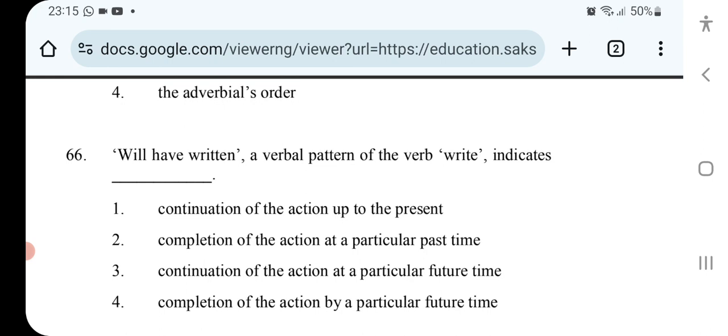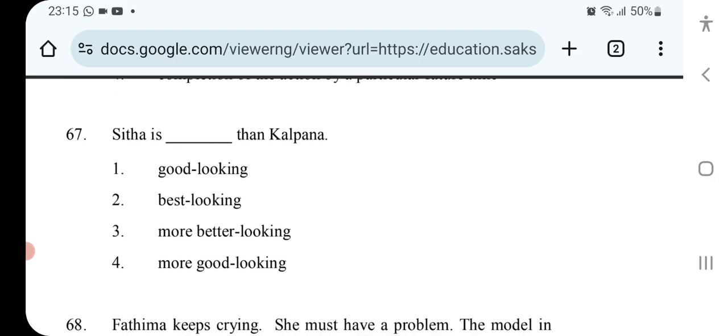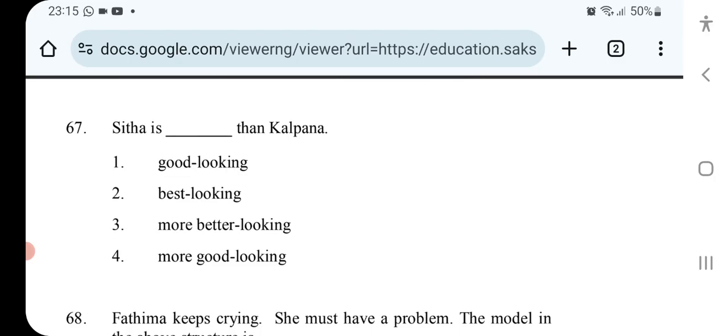We'll have written, a verbal pattern of the verb. Right indicates continuation of the action up to the present, completion of the action at a particular past time, no, continuation of the action at a particular future time, yes. Option 3 is the right answer. Sita is dash than Kalpana. Good looking, more good looking. So option 4 is the right answer.